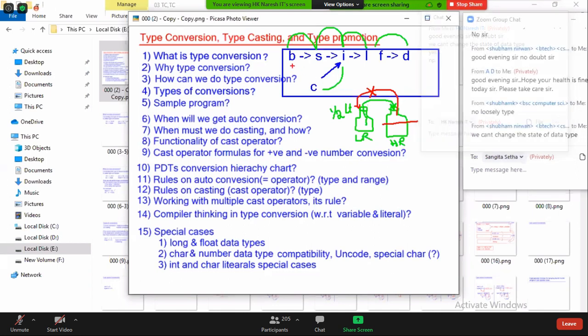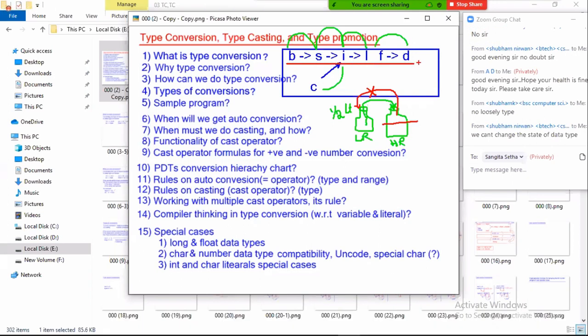Same concept here. So lesser type to highest type assignment is possible, because there is no value loss. We got value gain. Okay, we are gaining some value, we are not going to lose any value. But if you are trying to do a conversion from highest range to lesser range type, then there is a value loss. Okay, we are not gaining the value, we are losing the value. That's why the compiler is throwing an error.